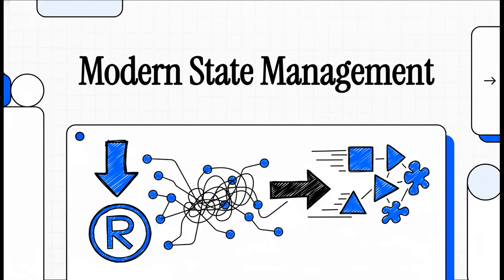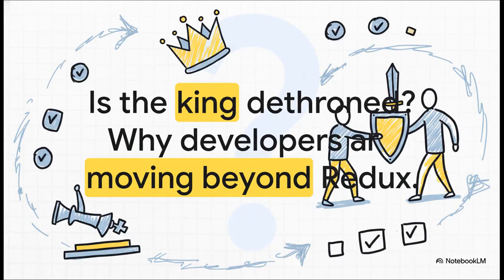Hey everyone, today we're going to talk about a huge shift that's been happening in the world of web development, and it's all about how we manage state. For years, one tool pretty much ran the show, but believe me, that landscape is changing and it's changing fast. So let's just get right to it. Is the king actually being dethroned? We're going to dig into why so many developers are moving beyond Redux. It really feels like a changing of the guard for state management.